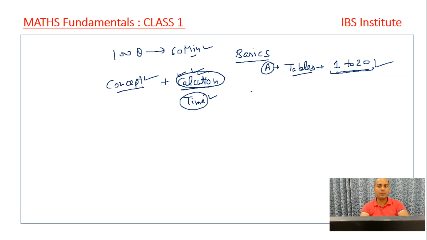So the first thing is tables. You need to be well versed with the tables from 1 to 20. The second part is you need to have a clear idea about the squares, from 1 to 40. Squares should be on your fingertips. If I ask you the square of 27, you should straightaway come out with the answer 729. If I ask you the square of 35, you should be able to find directly that it is 1225. In a fraction of seconds, you should be able to find the answer to these things. Tables from 1 to 20, squares from 1 to 40.